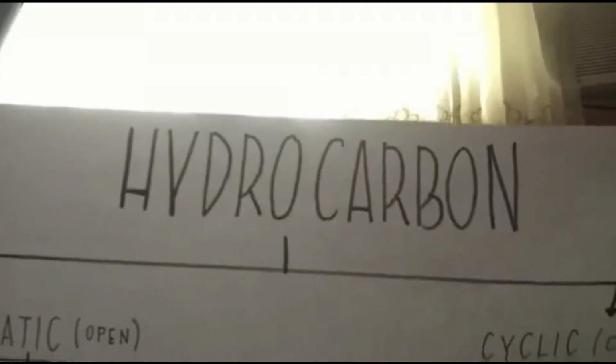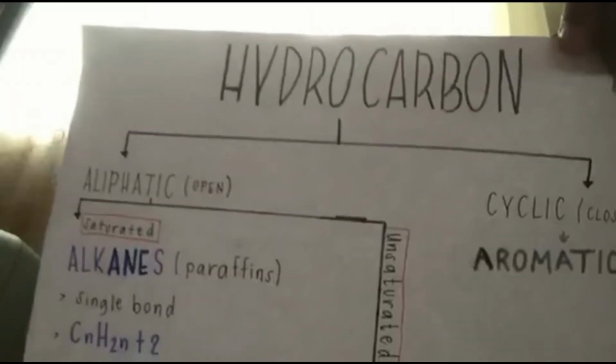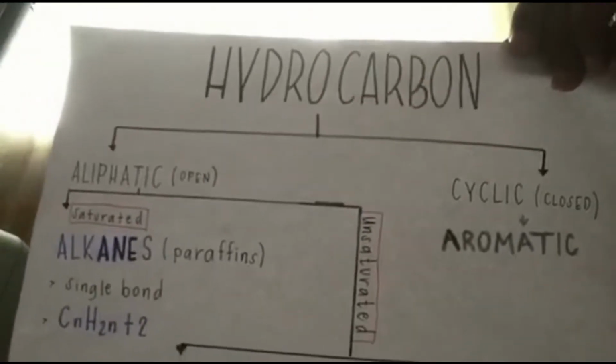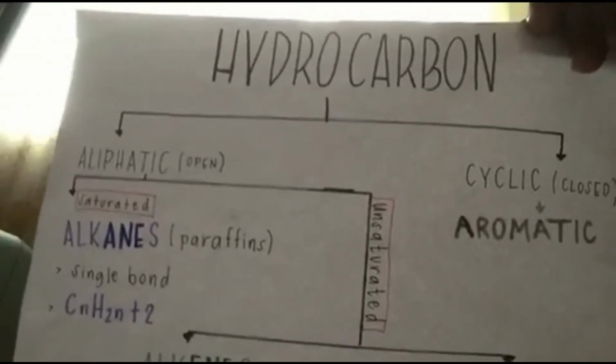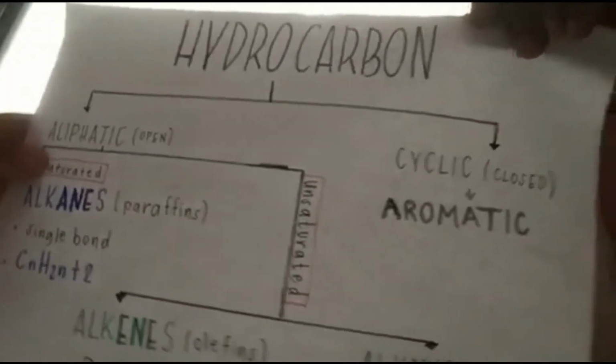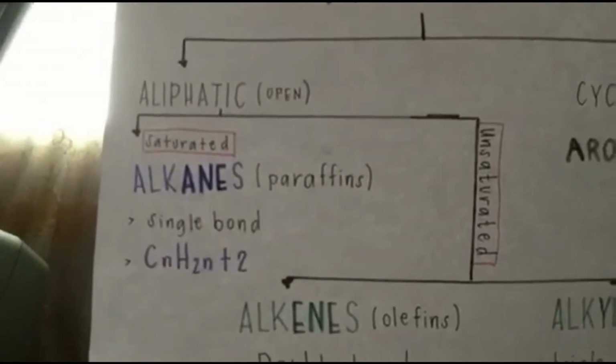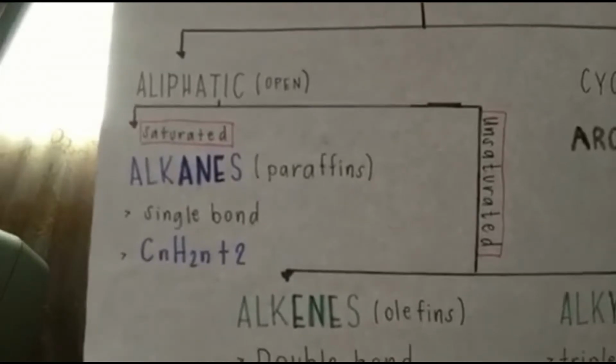Again, a hydrocarbon is an organic compound made of nothing more than carbons and hydrogens. It is possible for double or triple bonds to form between carbon atoms and even for structures, such as rings, to form. There are two types of hydrocarbons, the aliphatic or open-chain compound and the cyclic or the closed-chain compound. There are two types of aliphatic, the saturated and unsaturated.